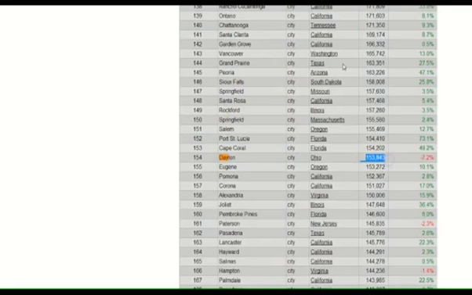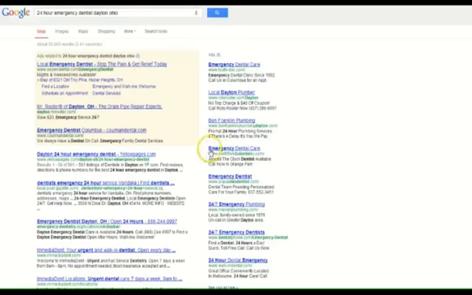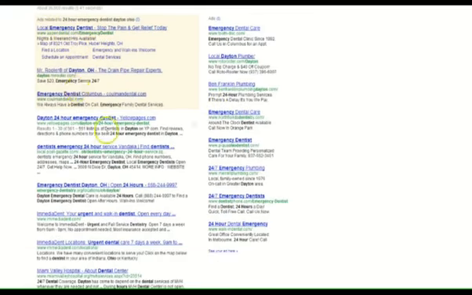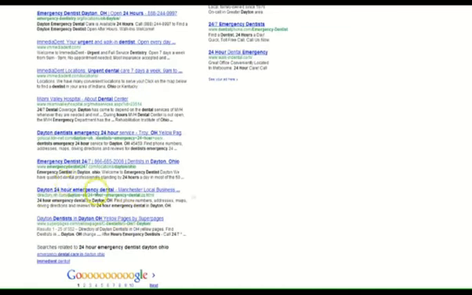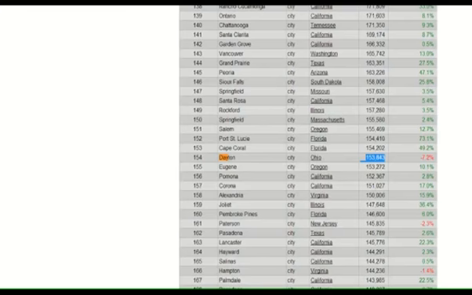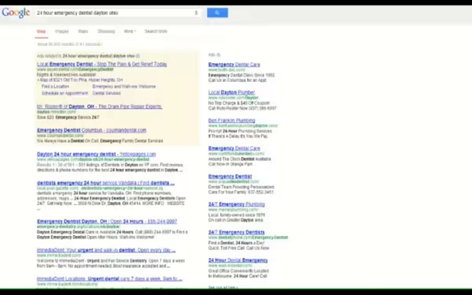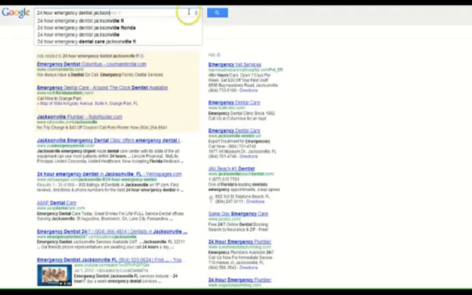It's got 153,000, so maybe it wouldn't be bad. There's 36,900. This is a little bit lower of a population than I would want, but it's still over 100,000. Google is suggesting people are looking for it, but I want to go into a larger city, so we're going to go back to Jacksonville, Florida.